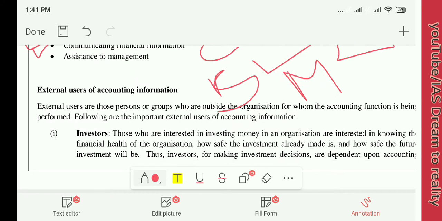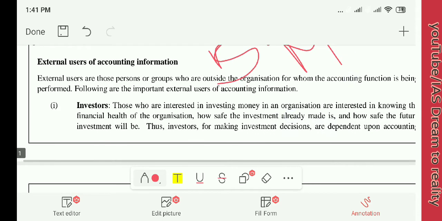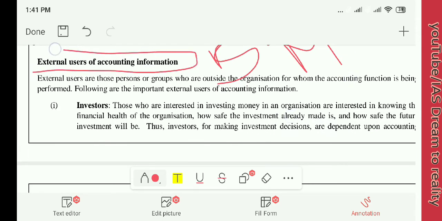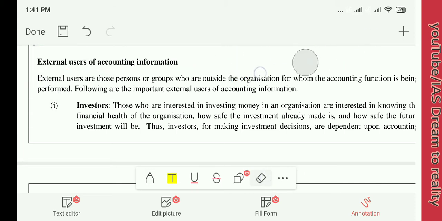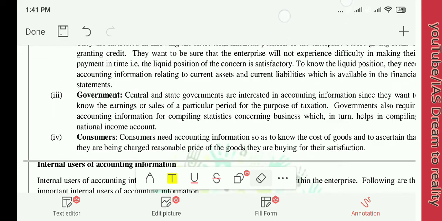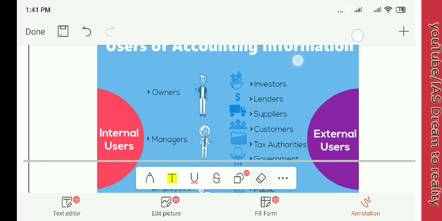Next, assistance to management. What is assistance to management? It is nothing but helping the management to take decisions by providing the accounting information. Next, what are the external users of accounting information? In the previous lecture we have seen what external users and internal users are. Now we will briefly see who are the external and who are the internal users. Just a minute, there is a very beautiful diagram or flowchart here.